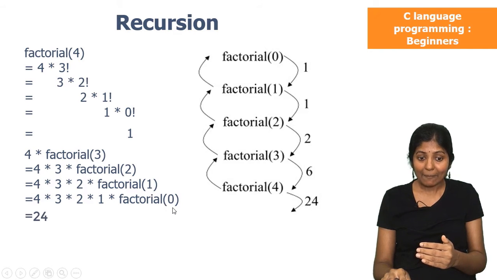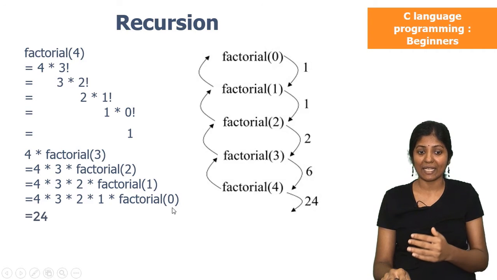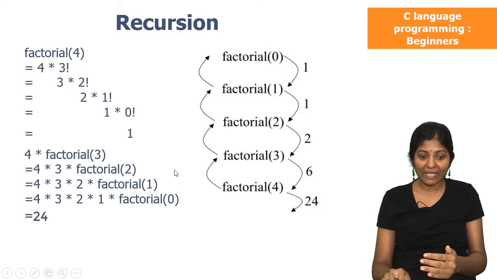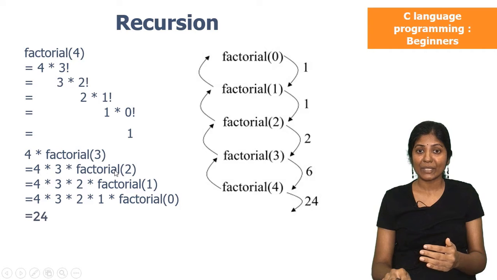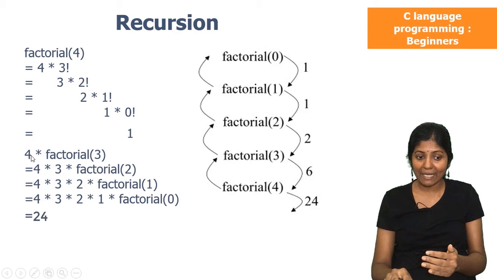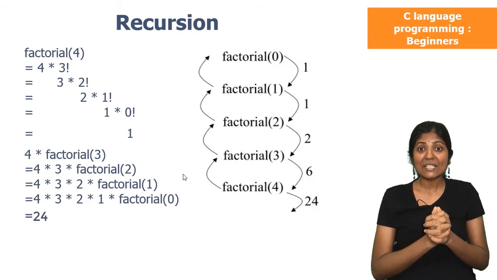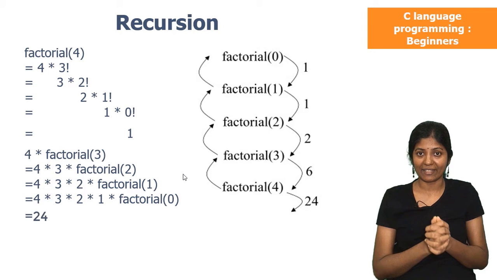Then from here, backtracking will take place. It means 0 factorial will be returned to 1 factorial. 1 factorial will be returned to 2 factorial. 2 factorial will be returned to 3 factorial. That value will be multiplied by 4 to get the value of factorial 4. This is how recursion works. This feature is really useful when we want to do backtracking.